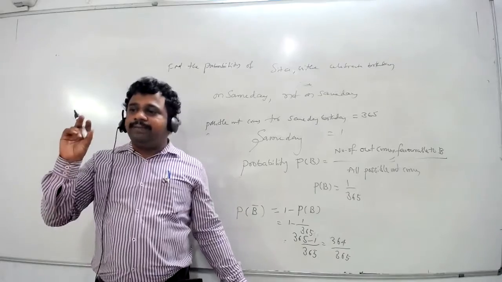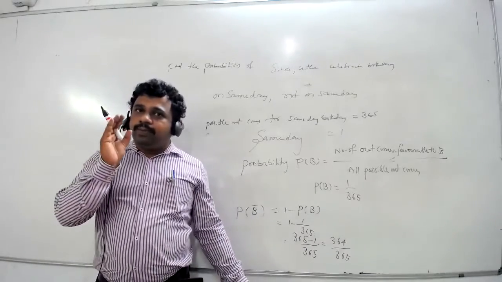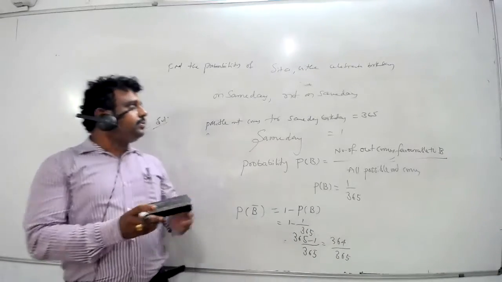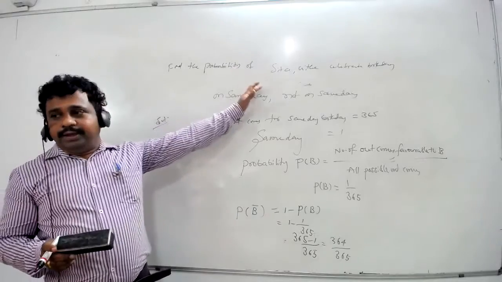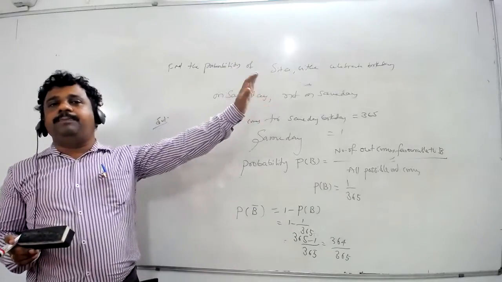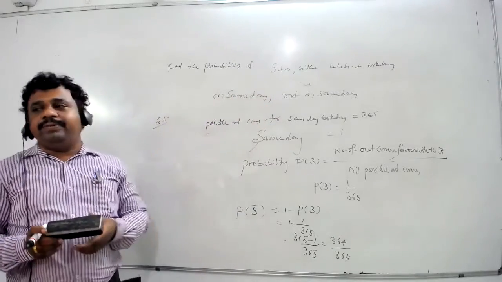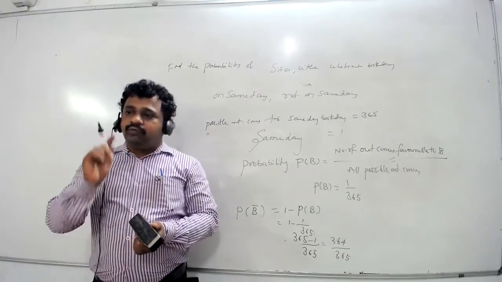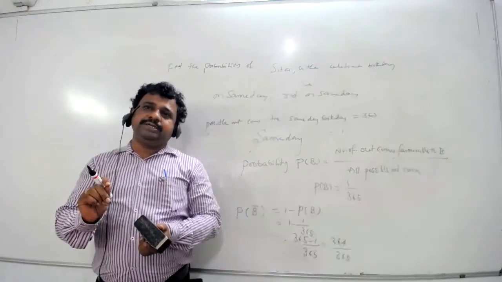So students, complementary events means if an event is E, then not E is known as the complementary event. The sum of complementary events is always 1. P of E plus P of E bar is equal to 1.